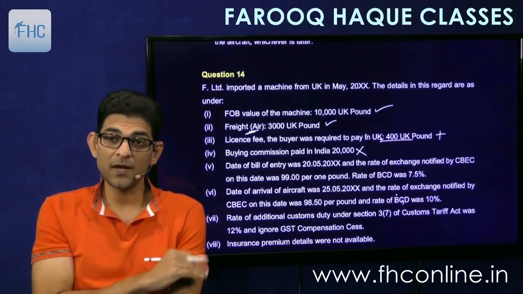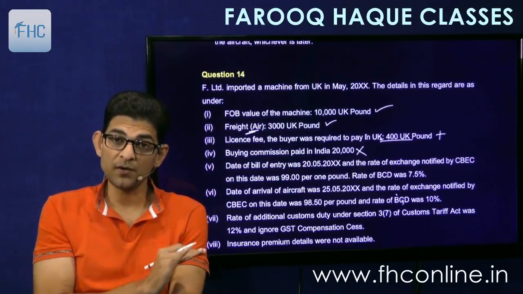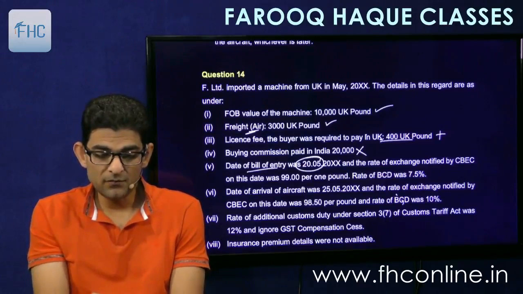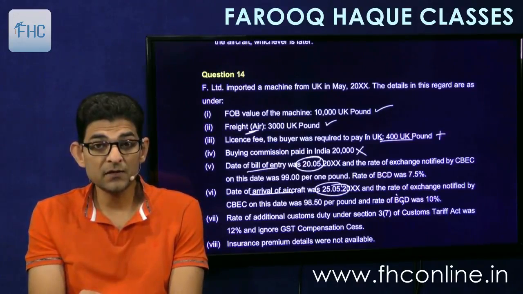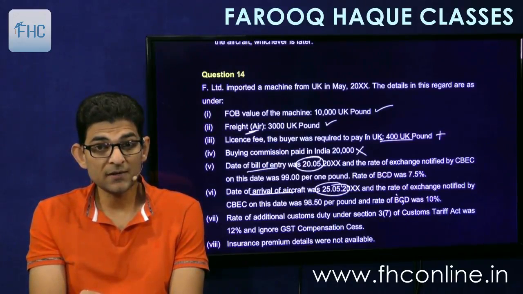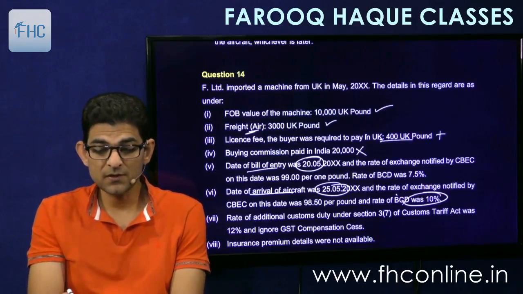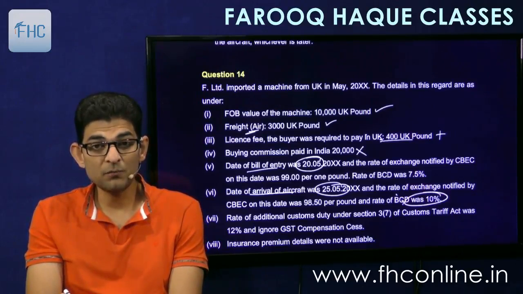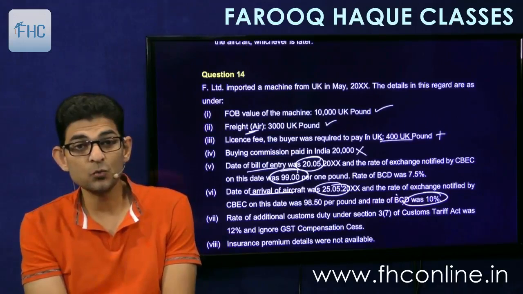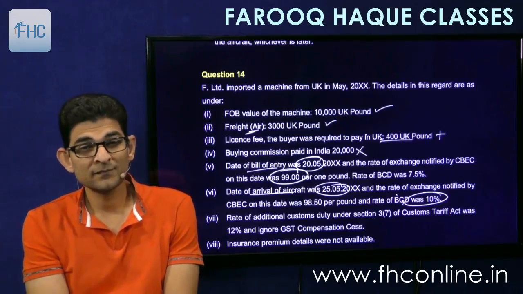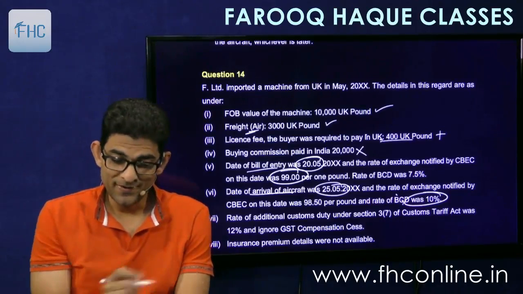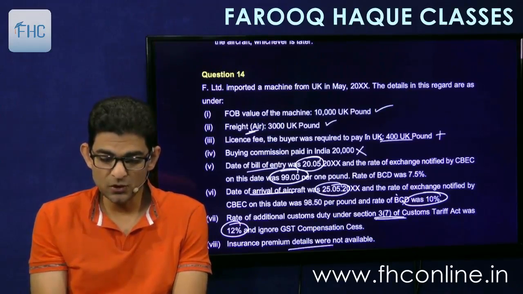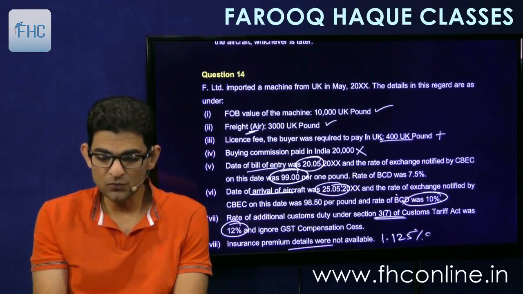Then we'll take freight at 20% of 10,400. Then bill of entry is filed on 20th May. Arrival of the aircraft is 25th May, which is later. So rate of duty will be taken on 25th May, which is 10%. But exchange rate notified by CBIC will be as on the date of bill of entry, that is 99 per UK pound. Same old story. Then 37 is given here, 12%, so we'll add it. Insurance premium details not available, so we'll assume it to be 1.125% of FOB.